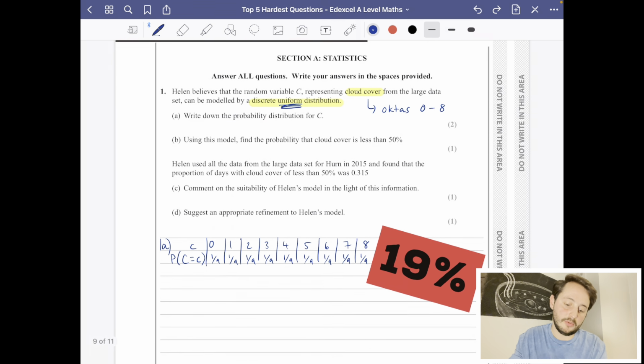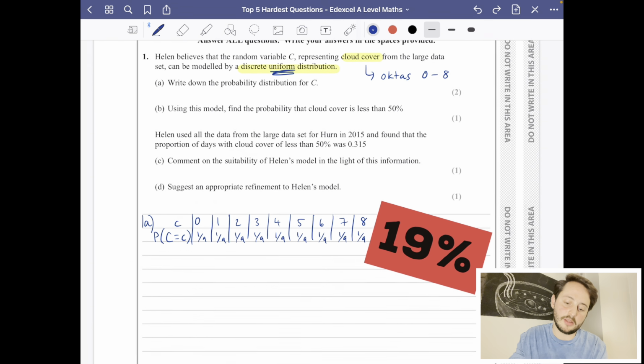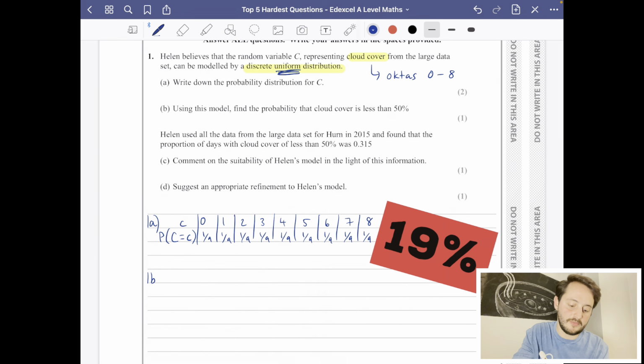It then says, using this model, find the probability that the cloud cover is less than 50%. So I want to know, what is the probability that the cloud cover is going to be less than 50%? Well, this is where you need to know that 4 means 50% of the sky is cloudy on the octa scale.